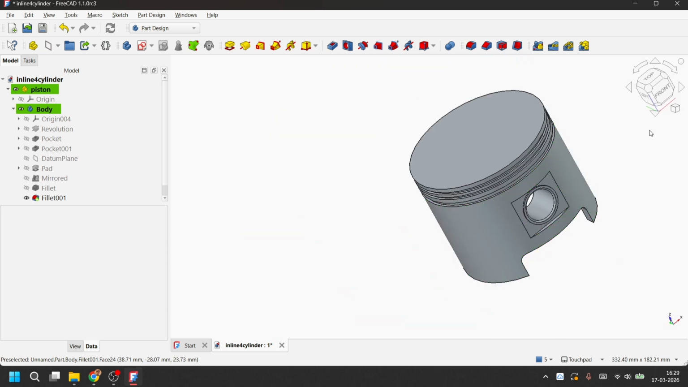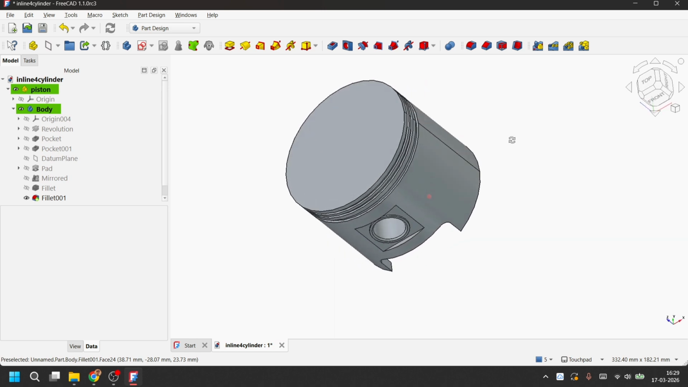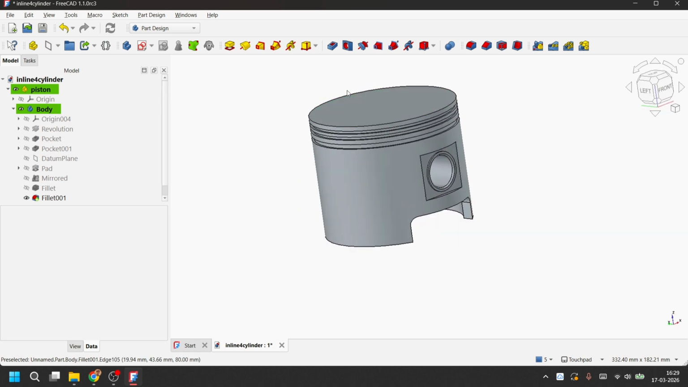So that's it. We have made the piston component. Next, we will make the piston pin, followed by the crankshaft and all the other parts. So that's it for this video. We will continue in the next one.